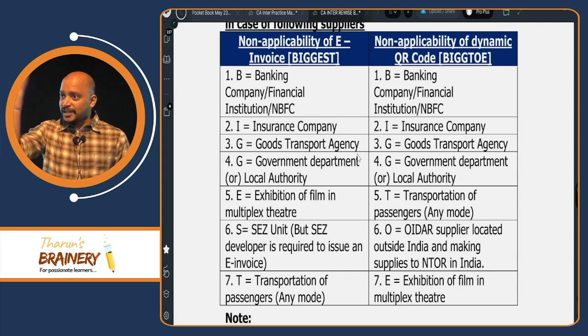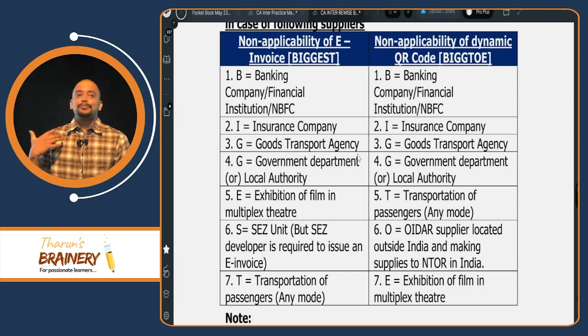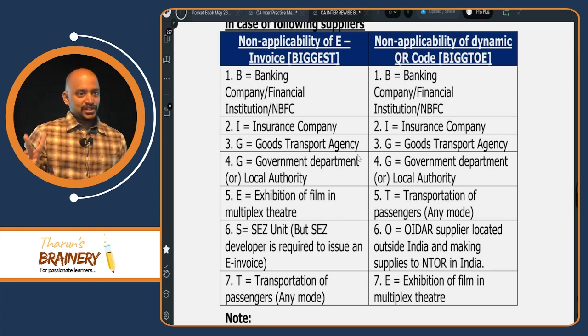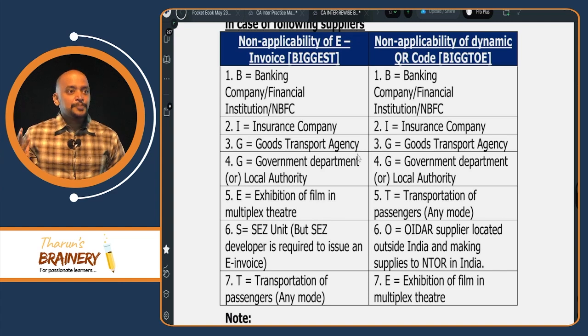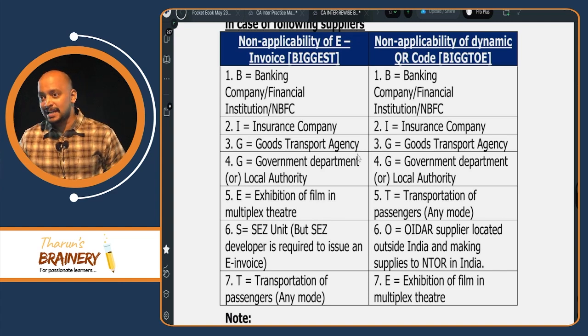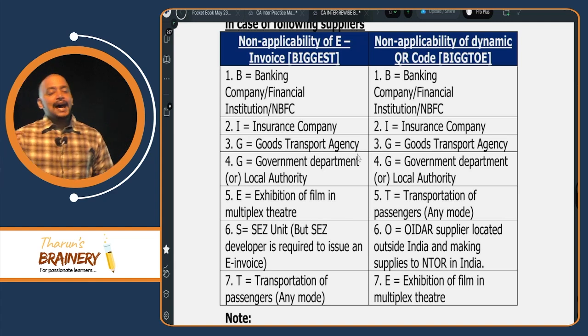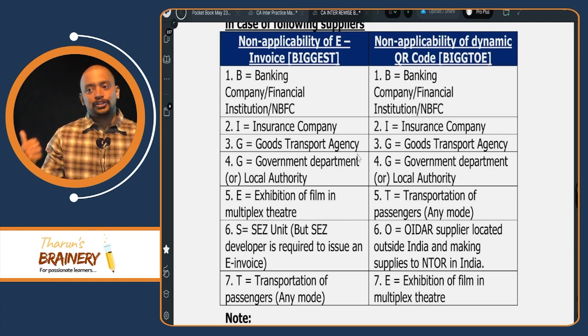In exam you have to explain that and write. Okay. First, e-invoice is not applicable in case of BIGGEST. So these two are important short note questions. It can be asked. BIGGEST is B for banking company, I for insurance company, then G for GTA, goods transport agency. Another G is government department or local authority.